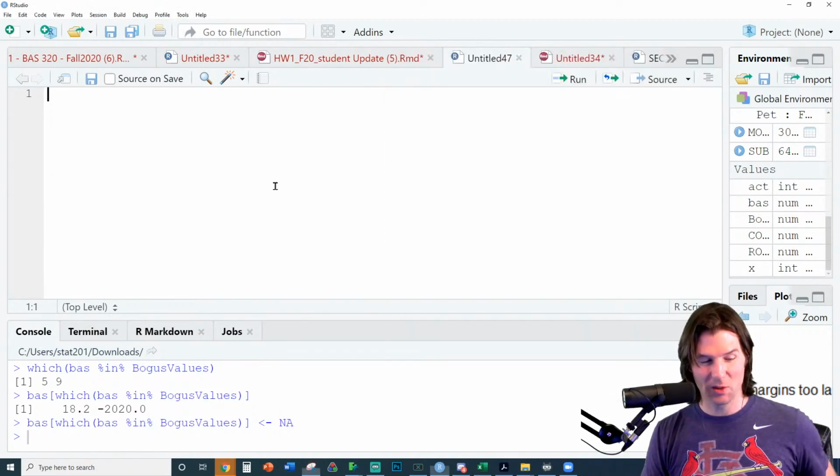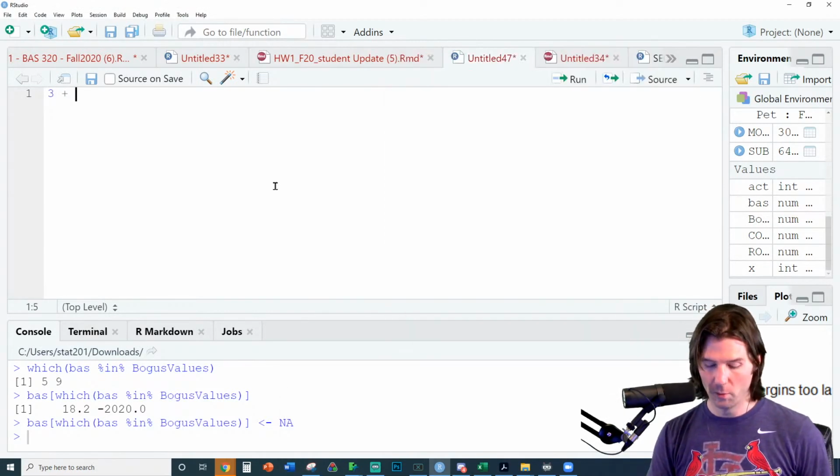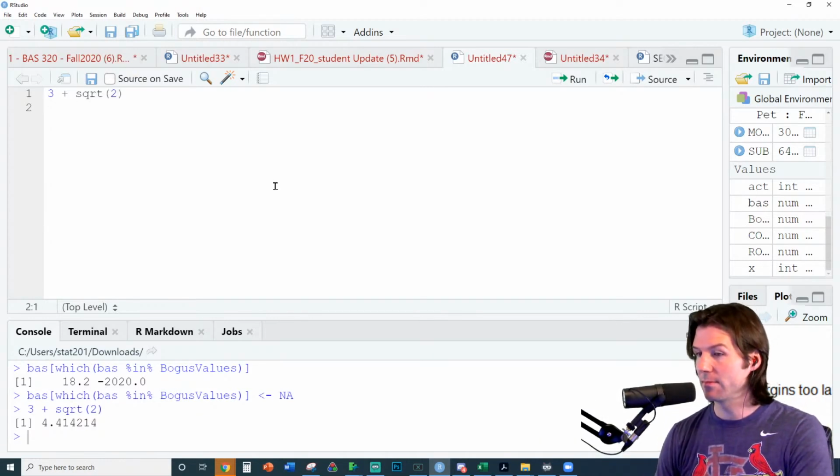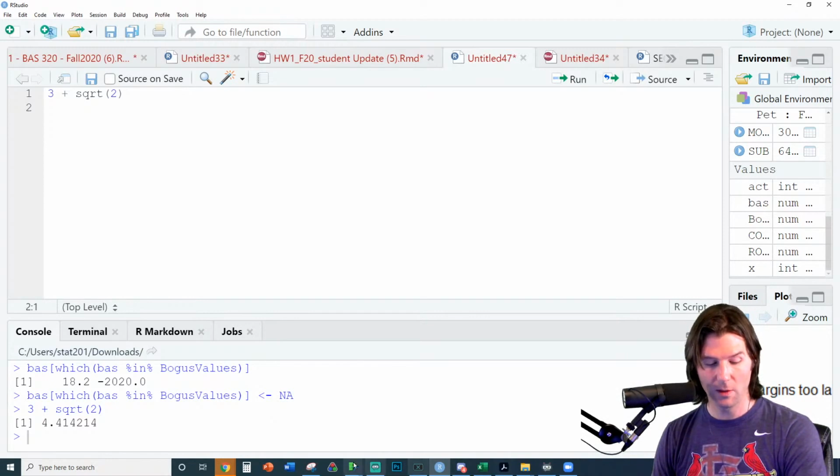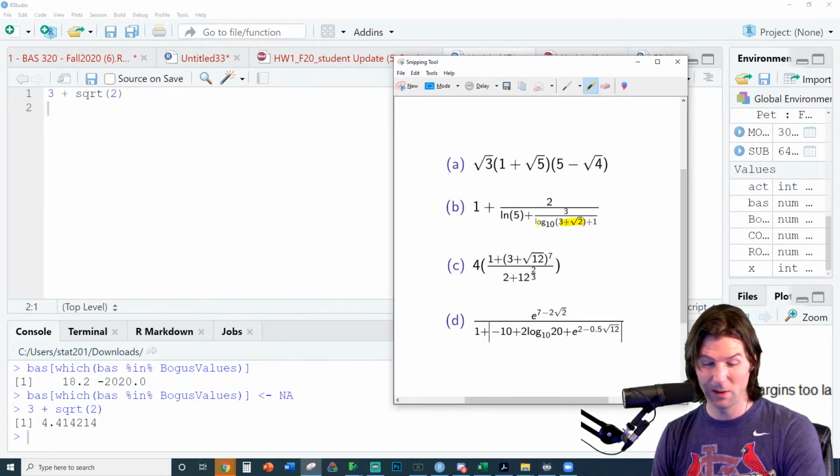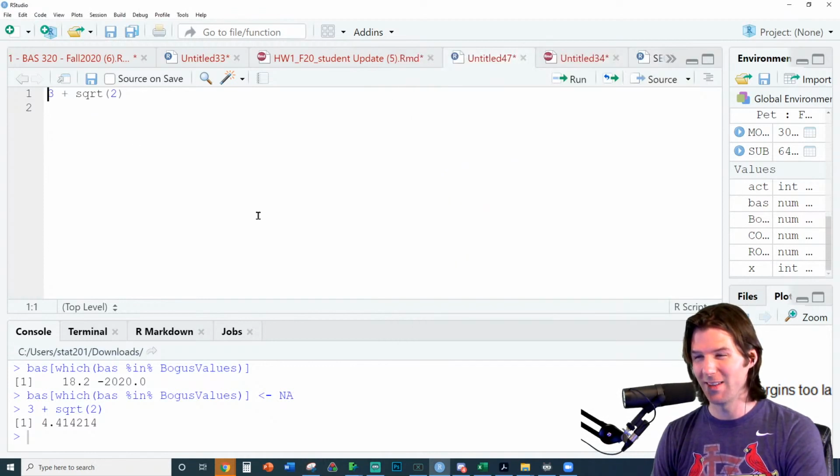So we've got 3 plus the square root of 2. Boom. Look at this. 3 plus the square root of 2, done. Now what do we need to do to that? Now we're going to go here and code the log 10 on it.